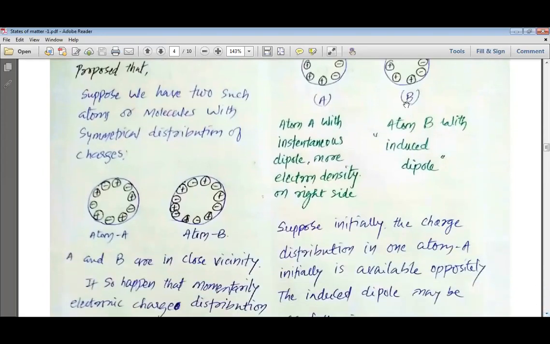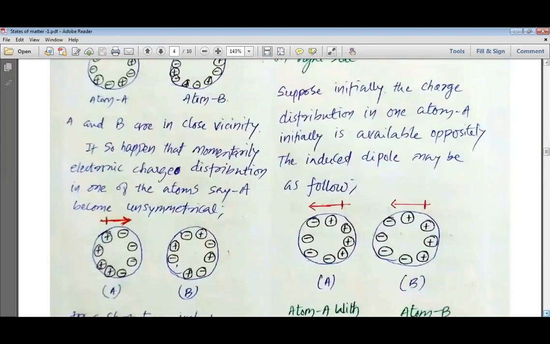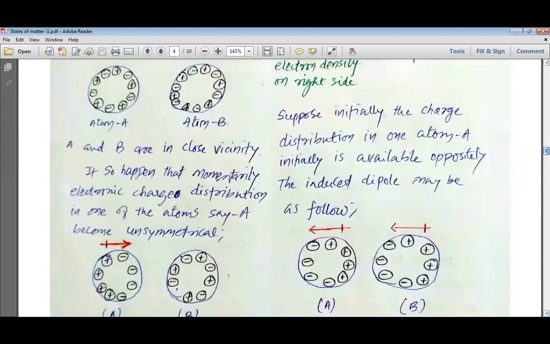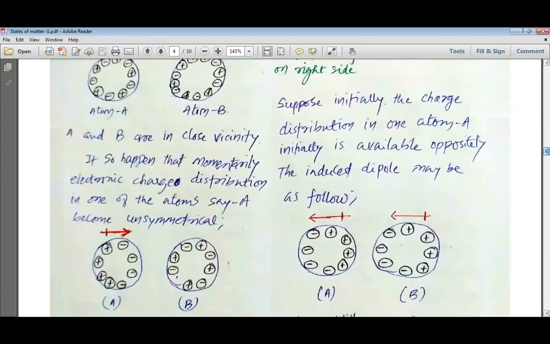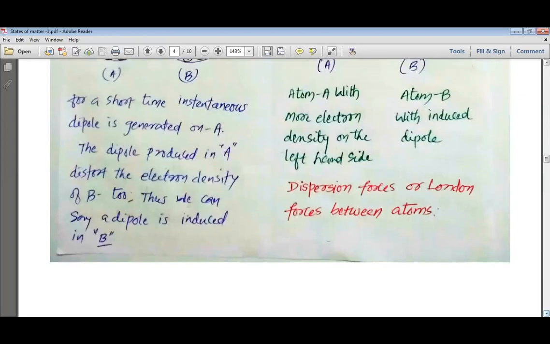This dipole which is generated in atom B is known as the induced dipole, and thus both the atoms are having the dipole. Now suppose initially if in A the negative charges would be collected at the left side, then the positive charges would have been collected at the right side, and the same kind of dipole may be generated in B.